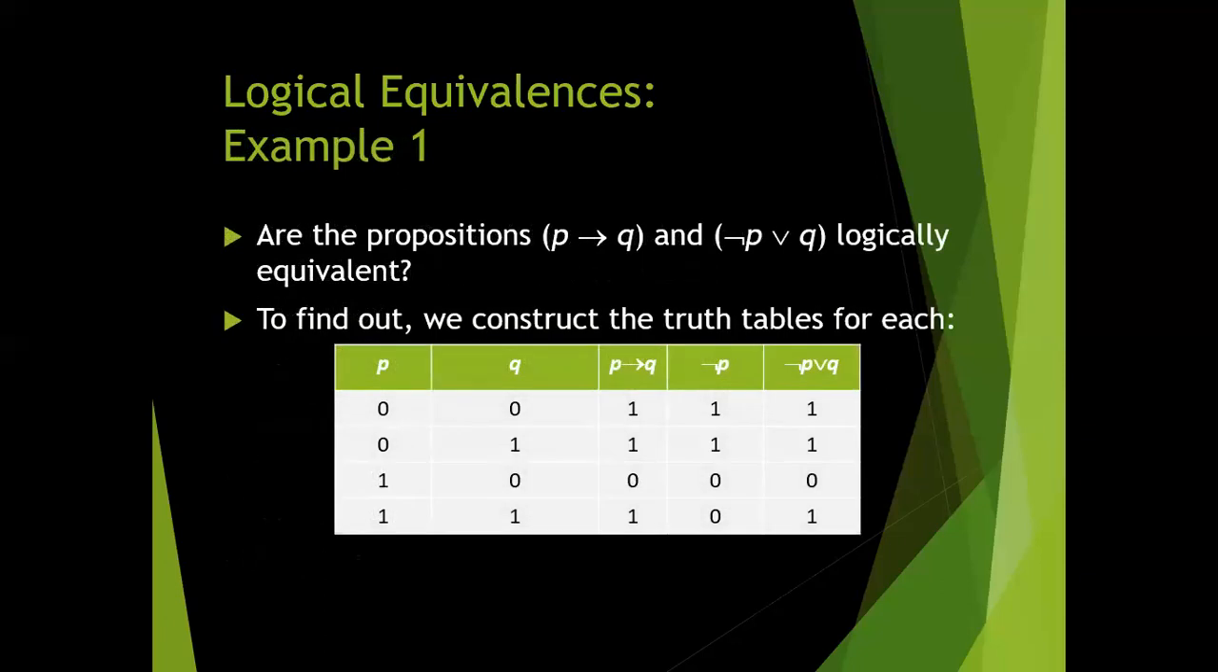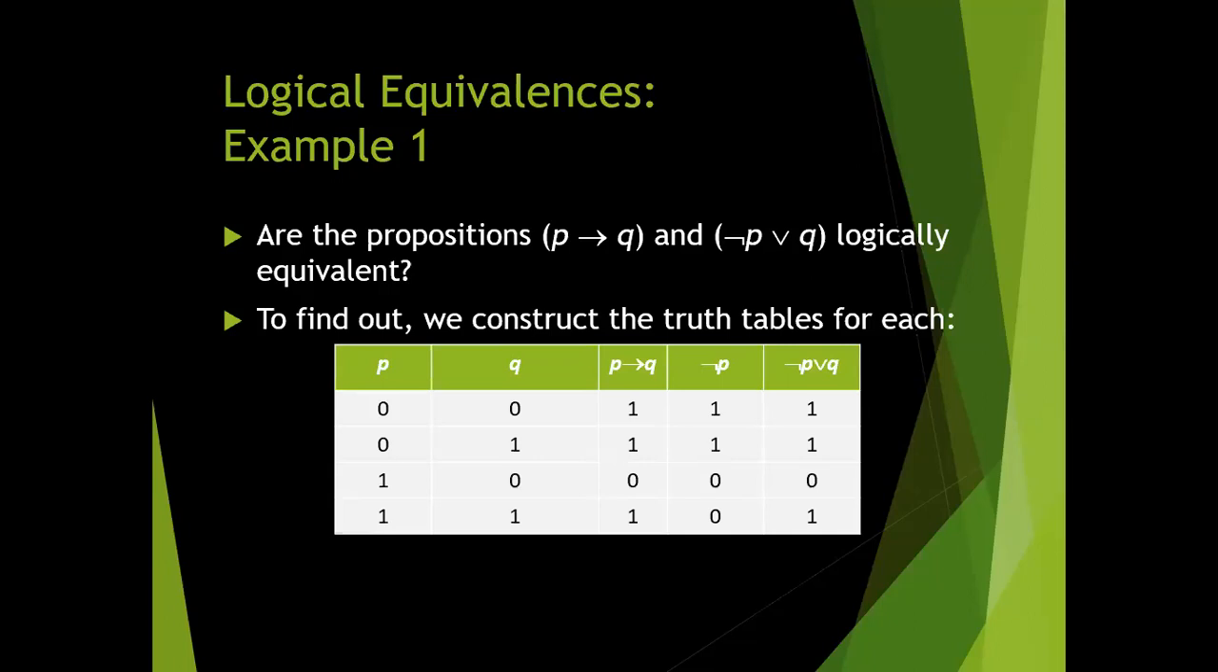Equivalence example one. Let's take this given truth table, where P conditional Q is equivalent to negation P or Q. Let's check the truth table for P conditional Q: true, true, false, true. Now let's check negation P or Q: true, true, false, true. Look at this: P conditional Q is true true false true, and negation P or Q is also true true false true. This is what I am saying about logical equivalence theory.